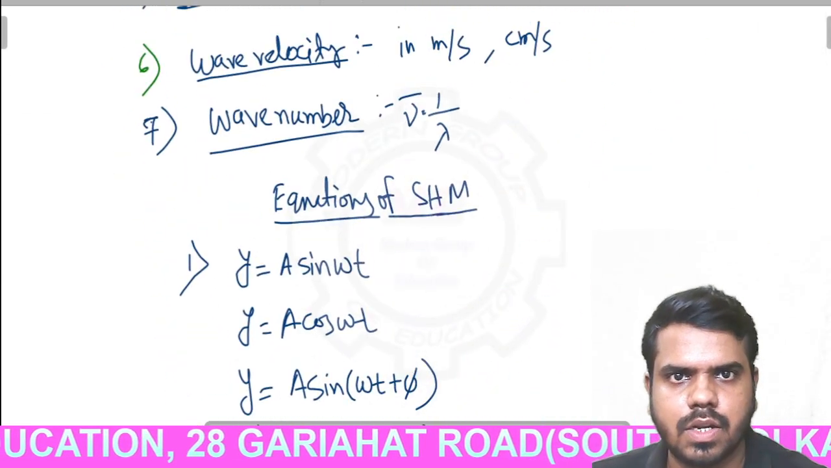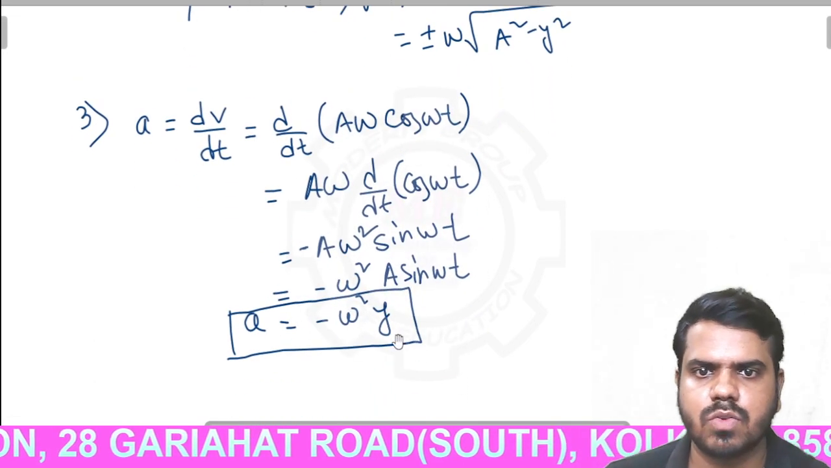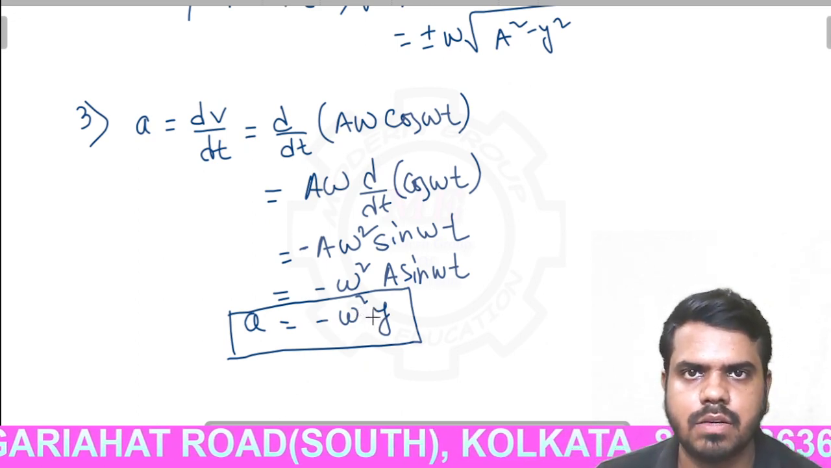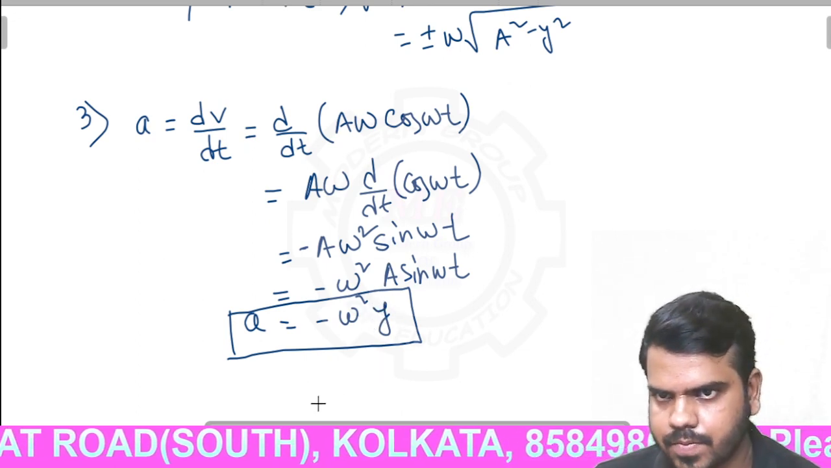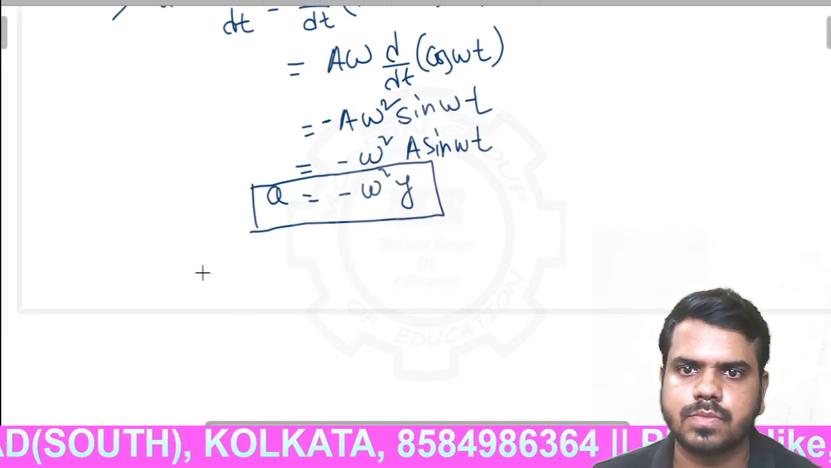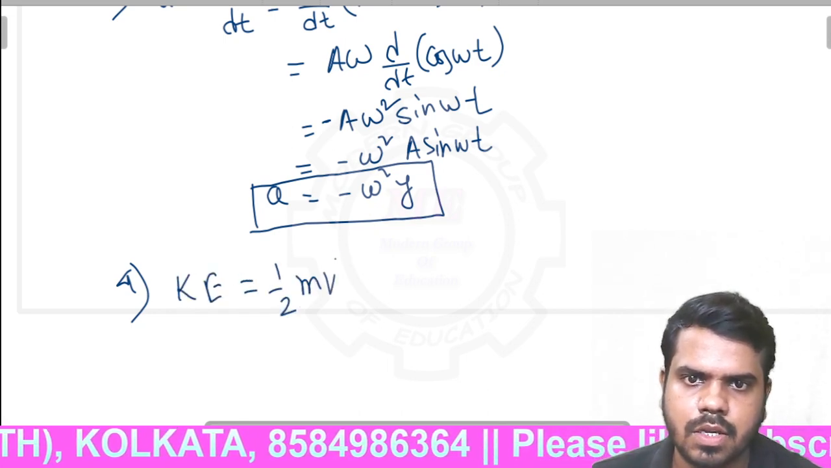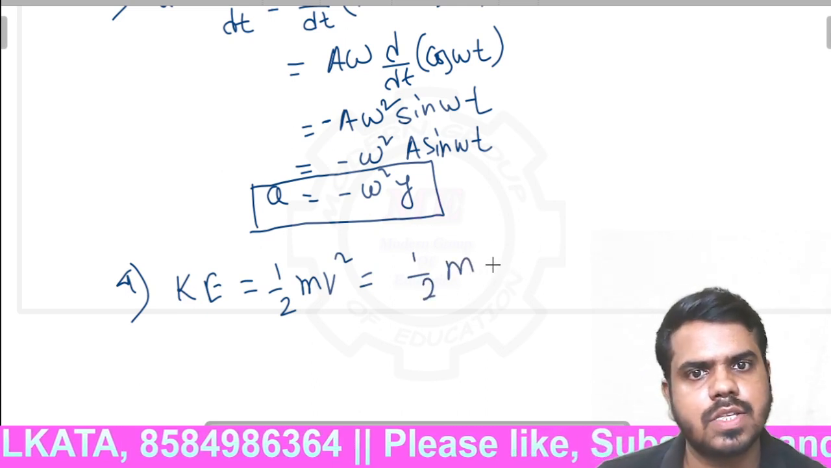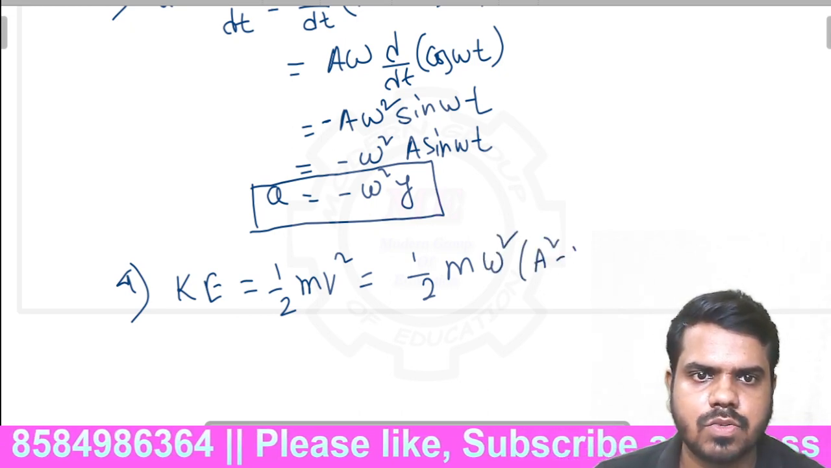So coming to the next page, the value of acceleration is equal to minus omega square y or x. You can write x or y, anything, but x or y denotes the displacement. So these are the formulas. Now coming to the fourth formula, which is kinetic energy. Kinetic energy is equal to half m v square, and we already know that v is equal to plus minus omega root over a square minus y square. So after squaring v, we get half m omega square into a square minus y square. Clear?